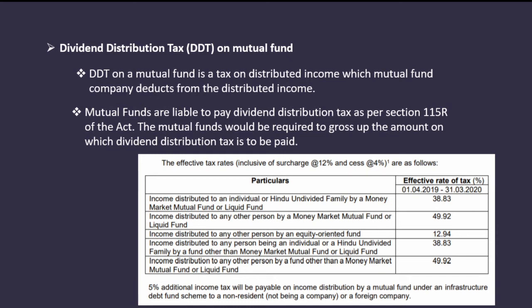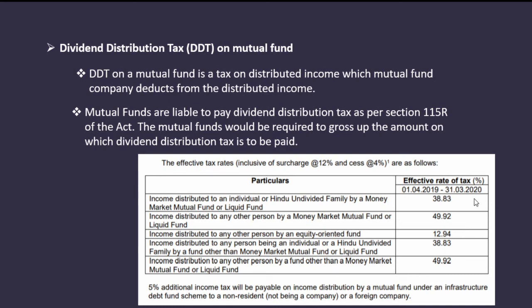Then comes dividend distribution tax on mutual funds. DDT on a mutual fund is a tax on distributed income which the mutual fund company deducts from the income distributed to investors. Mutual funds are liable to pay dividend distribution tax as per section 115R of the Act. The mutual fund would be required to gross up the amount on which dividend distribution tax is to be paid. Here you can see the different tax rates applicable. This I have shown for the period 1st April 2019 till 31st March 2020.